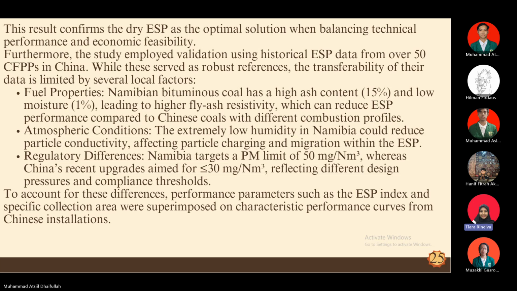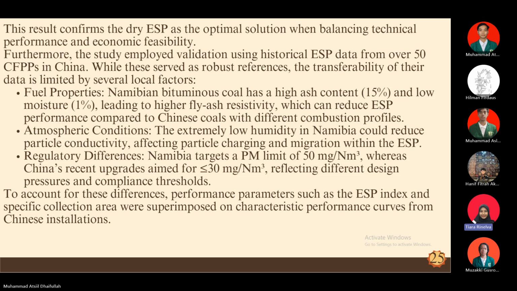Furthermore, the study employed validation using historical ESP data from over 50 CFPPs in China. While they serve as a robust reference, the transferability of their data is limited by several local factors. First, fuel properties.